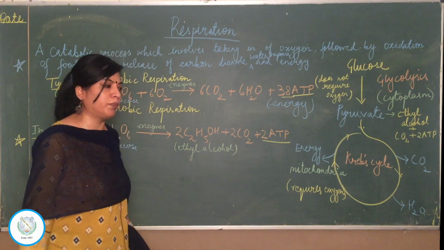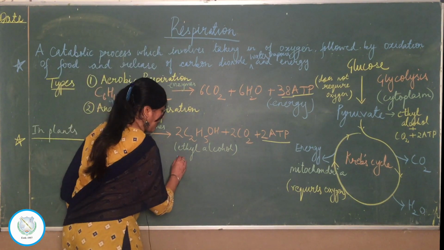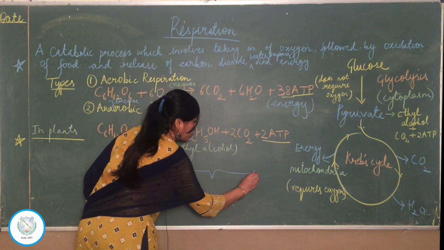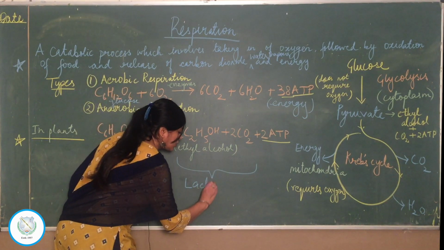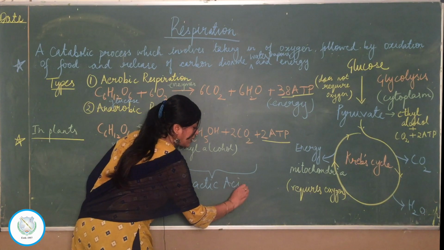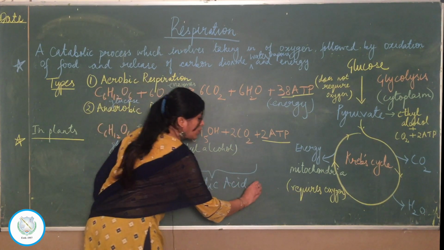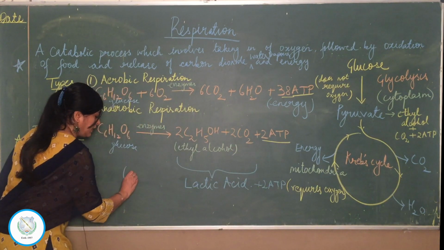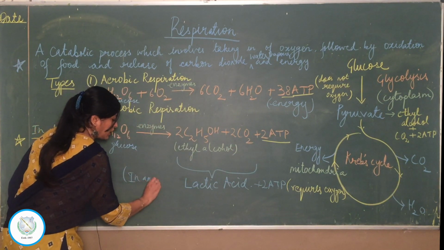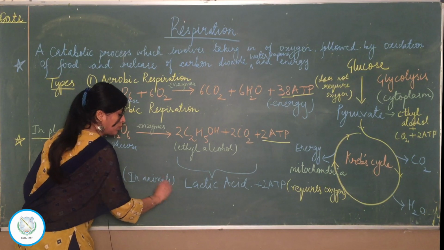But for your information, I would tell you that in animals, instead of both of these products, what is formed? A new substance is formed, and that is called lactic acid, along with 2 ATP energy. Where does this occur? In animals. So we will be talking about respiration in animals soon.